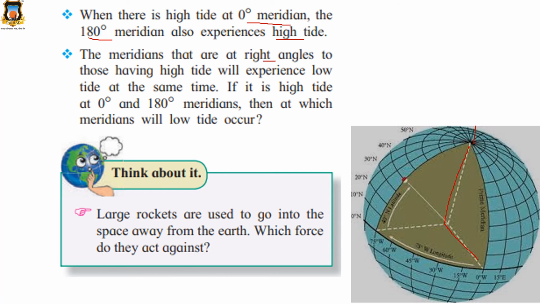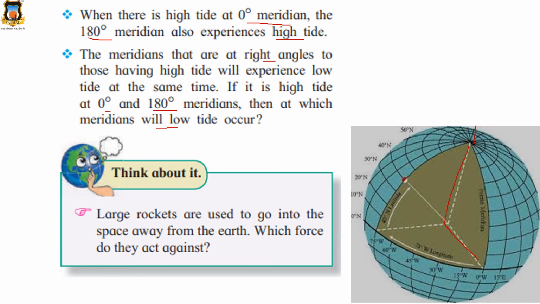Okay. If it is high tide at 0 degree and 180 degree meridians, then at which meridian will low tide occur? Who will tell me this answer? Come on. Yes, class? Can you tell? Yes. Okay.